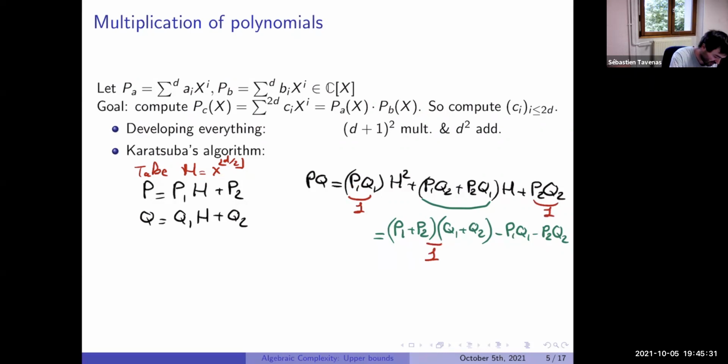So we are computing PQ with 3 multiplications.